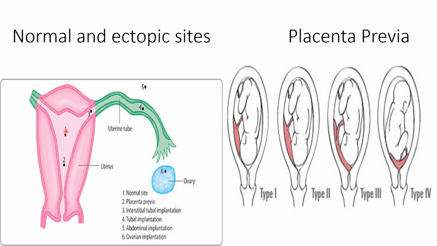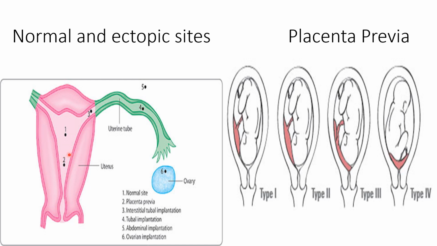Now, what is an ectopic site of implantation? When there is abnormal implantation, or it is implanted at a site other than the upper segment of the uterine cavity, then it is ectopic implantation. It can be intrauterine or extrauterine ectopic pregnancy. Intrauterine ectopic pregnancy is the one occurring in the lower segment of the uterus, and it is known as placenta previa.